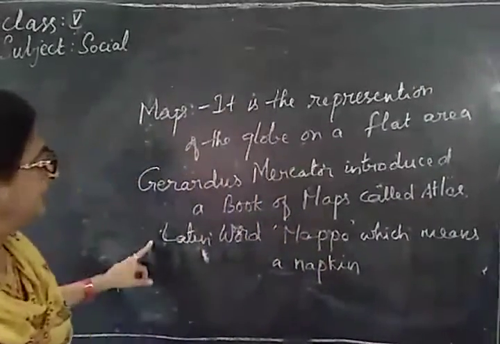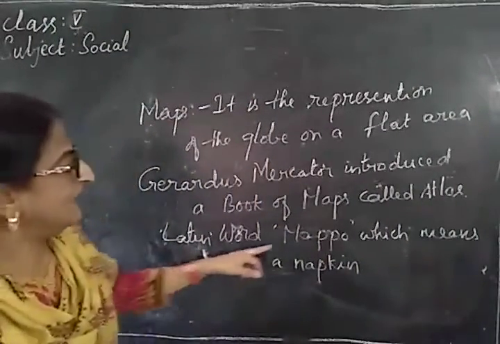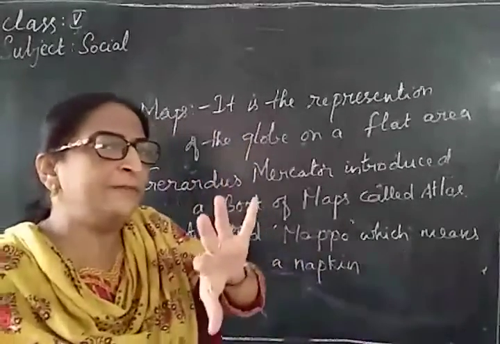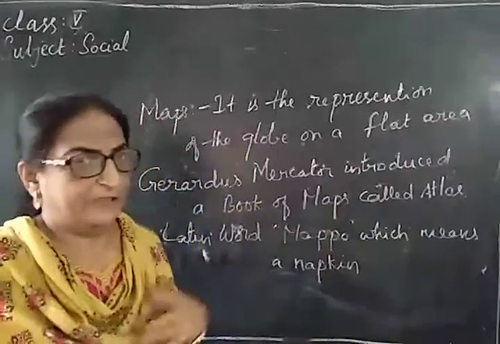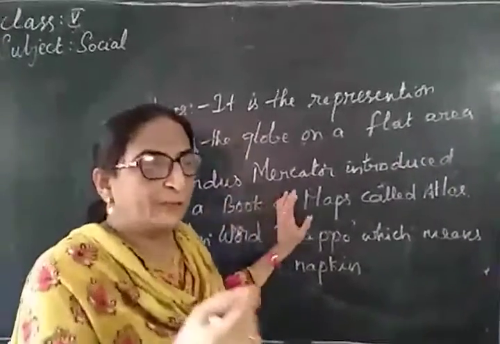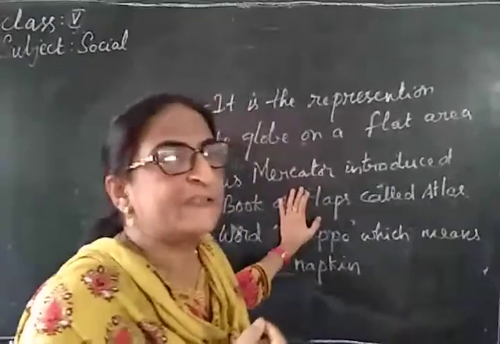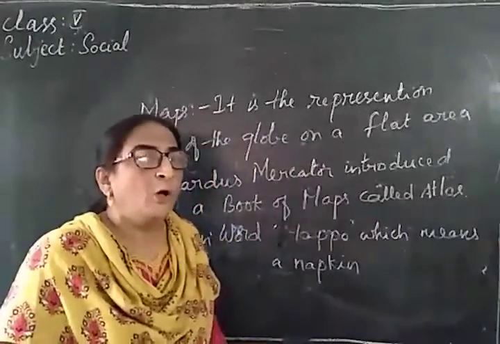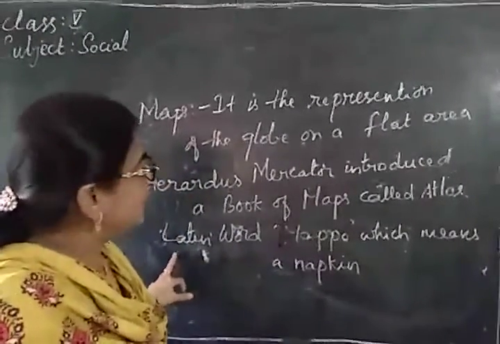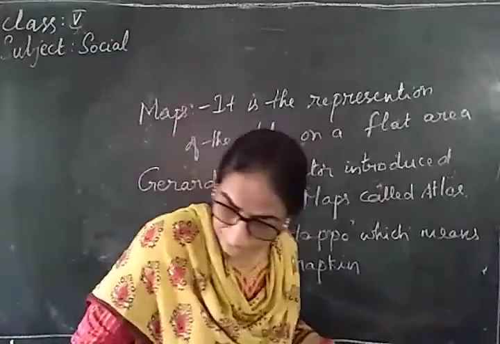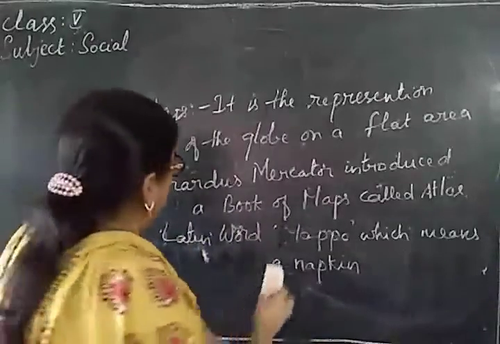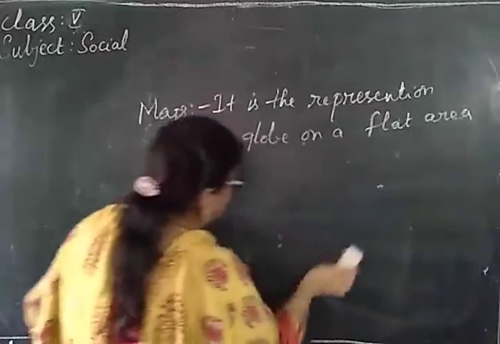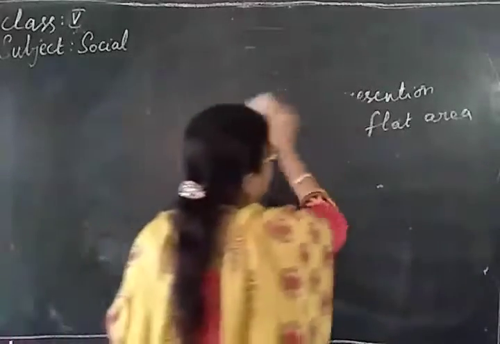It was the Latin word mappo, which means a napkin. So in that way, maps will give you all the detailed information of everything, isn't it? You can have the map of your country, the map of your city, the map of your own school. You can make a map of your own school, you can do it. Next, these maps will give you everything in detail. Detailed information of a country, detailed information of a city, everything.